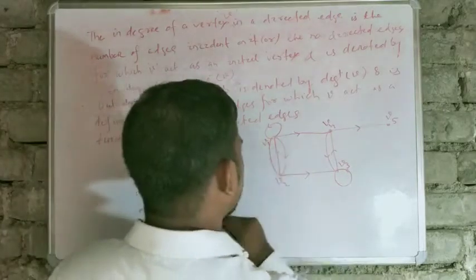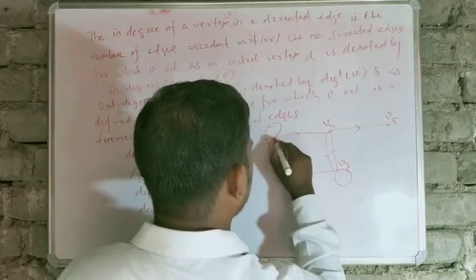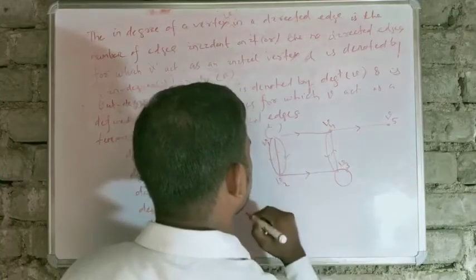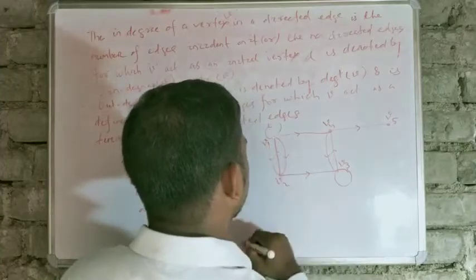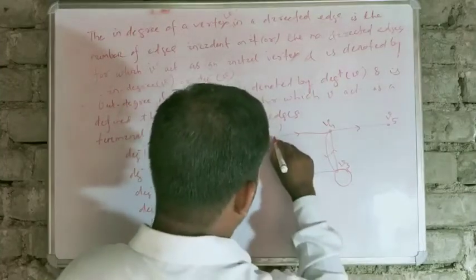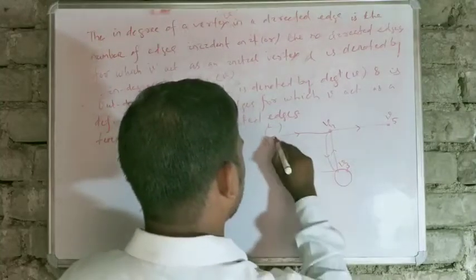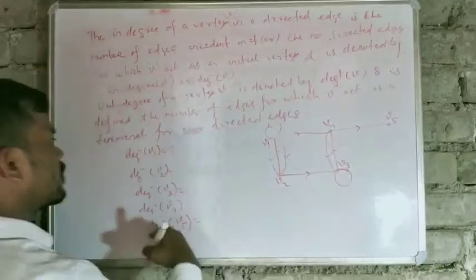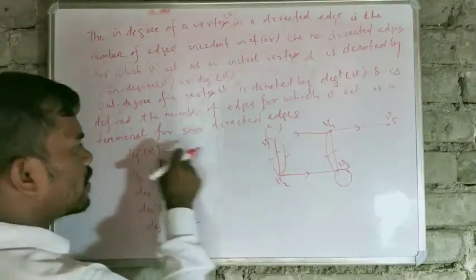So for this one, this is an initial vertex. Also for this loop, this is an initial vertex. Similarly for this one, this is an initial vertex, and similarly for this one, it is an initial vertex. So there are 1, 2, 3, 4 edges for which it acts as an initial vertex. So the degree, or in degree, of vertex V1 is 4.